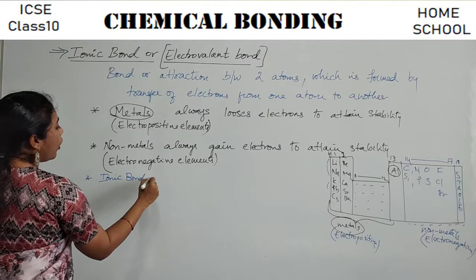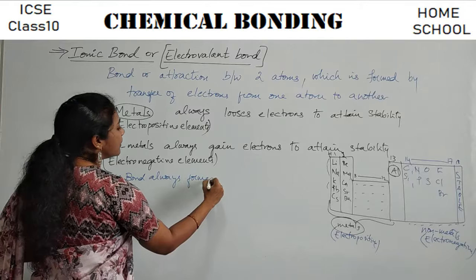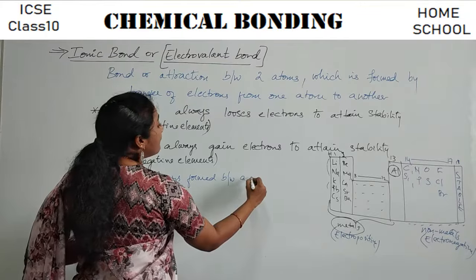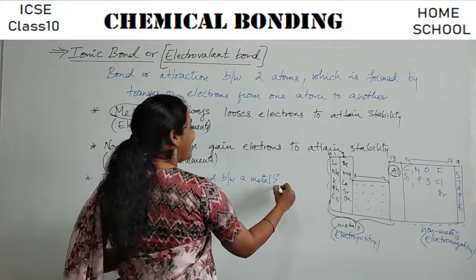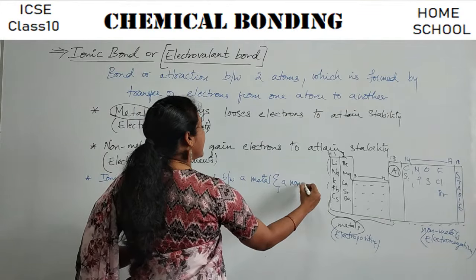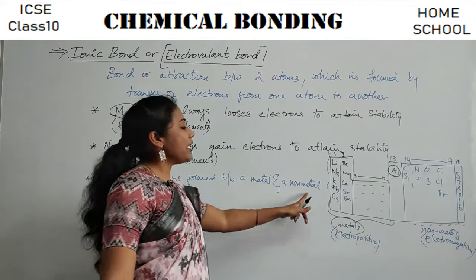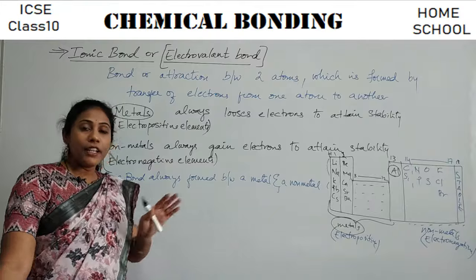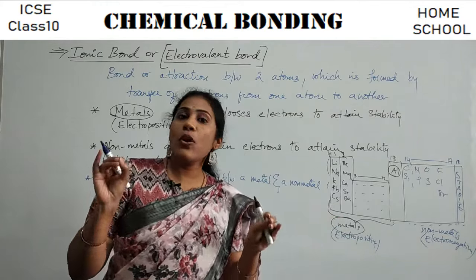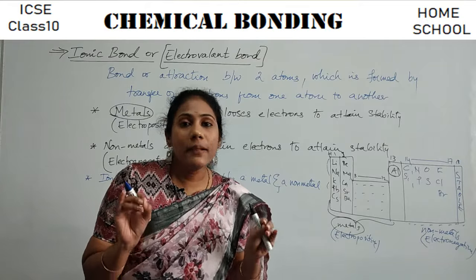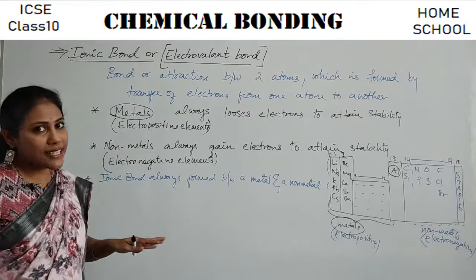Ionic bond always formed between a metal, that is the most electropositive element, and a non-metal, that is the most electronegative element. Right? So between them, whatever attractions are formed, that is what we will call it as ionic bond.